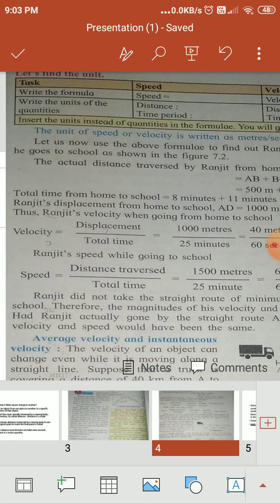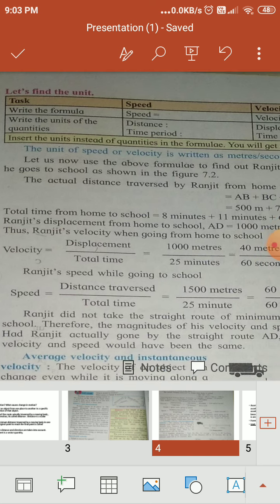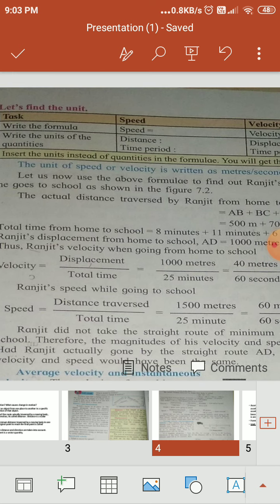In figure 7.2, the actual distance traversed by Ranjit is from home to school. He starts from point A, reaches point B, then C, and then D. That is, the distance AB, then BC, then CD.